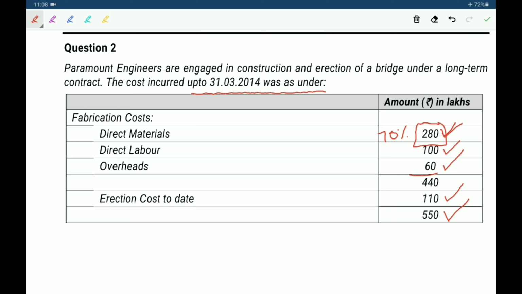How much future cost? 280 lakhs into the remaining 30%, and we have 70%, so the denominator is 70% and the required percentage is 30%. So 280 into 30 by 70. We have to spend a further cost of 120 lakhs.